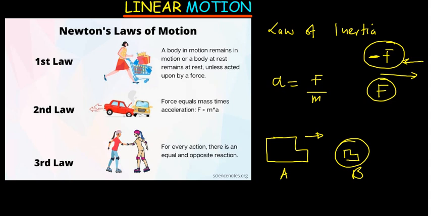So you can think of this: when you get a ball in your hands, you throw it. Your hand is going to be pushed behind. With the same force that you push the ball, your hand is going to be pushed behind. But what will determine how fast your hand moves is the mass.